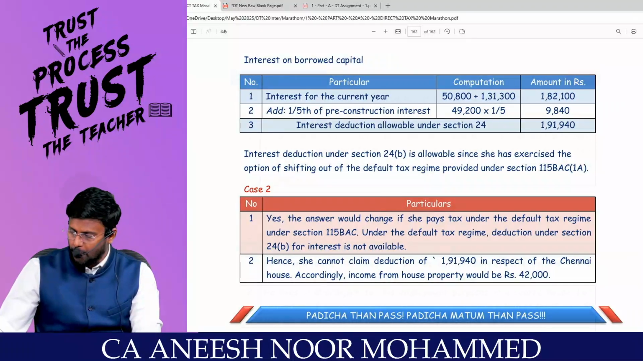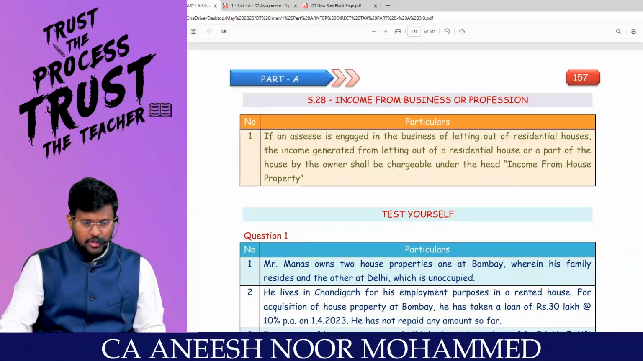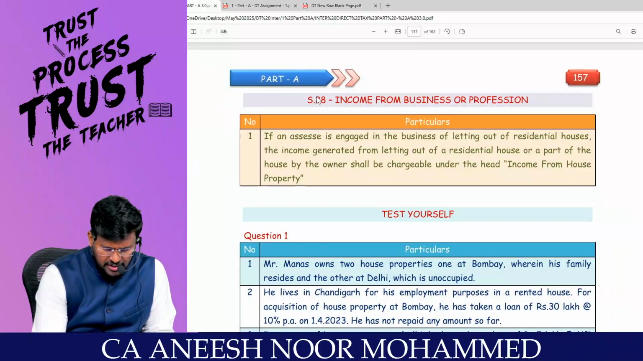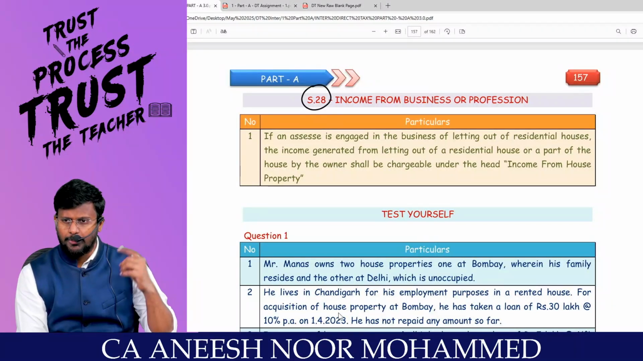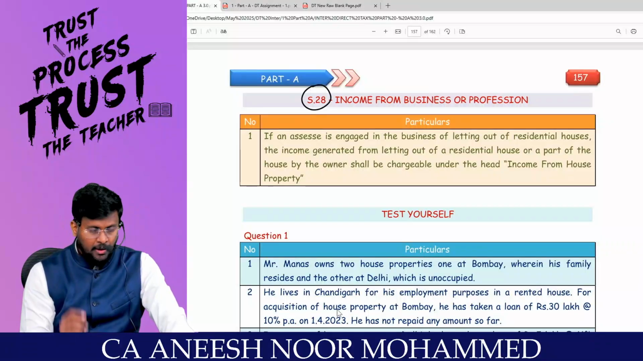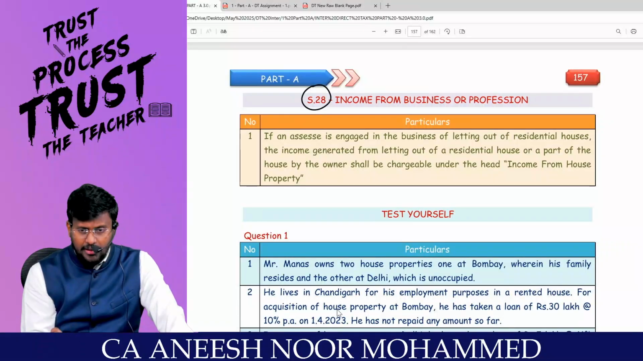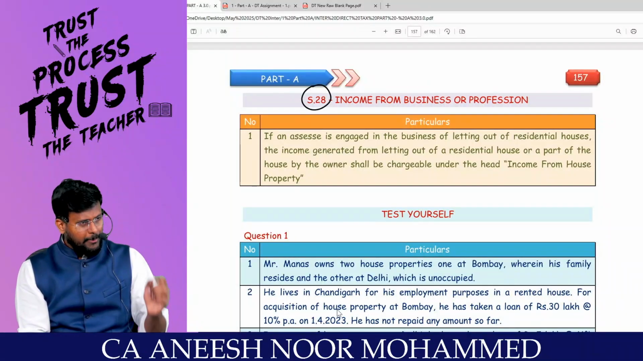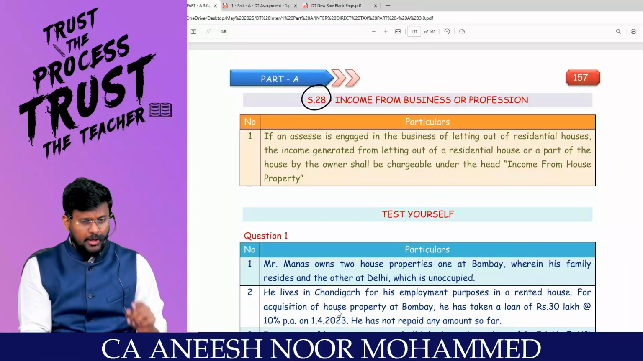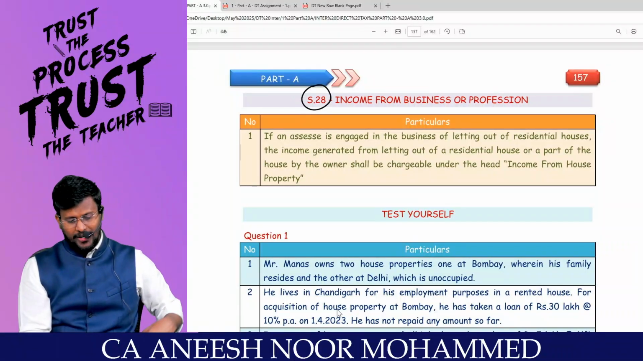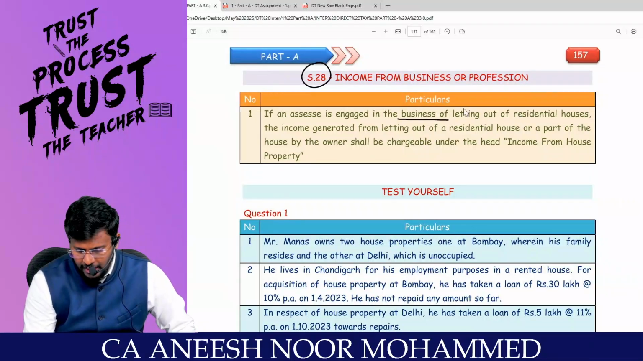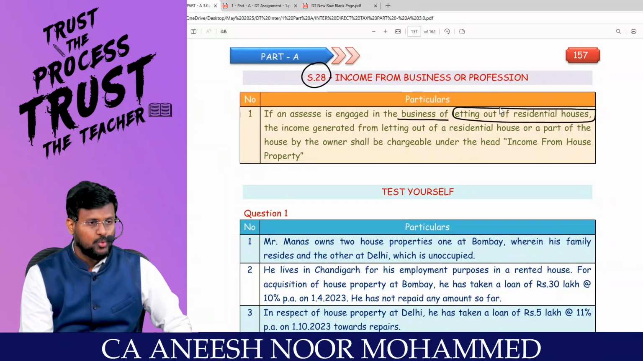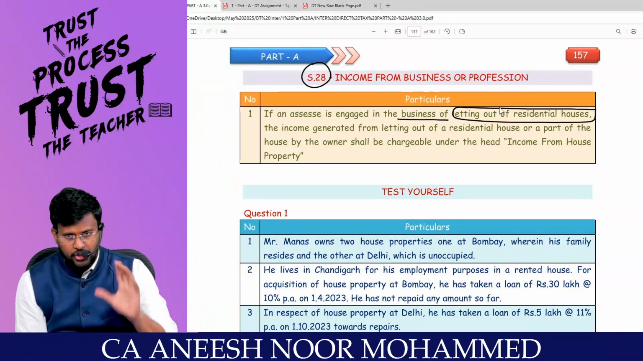So that's it with regard to section 27. Sir, after section 27, we are having section 28, which is the charging section of the profits and gains of business or profession. In that section 28, we are having one amendment. That amendment I will tell you at the time of PGBP, but a cross-reference is there. What is the cross-reference? If an assessee is engaged in the business of letting out residential houses, not commercial.